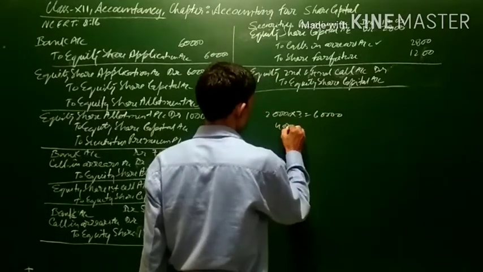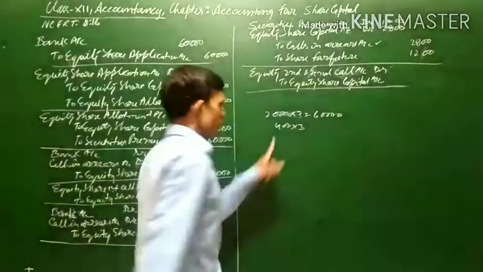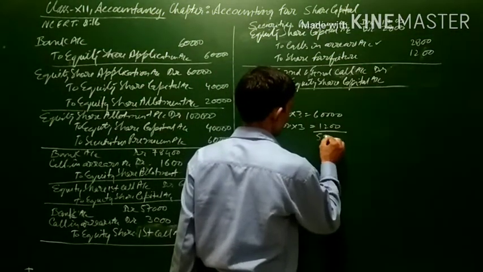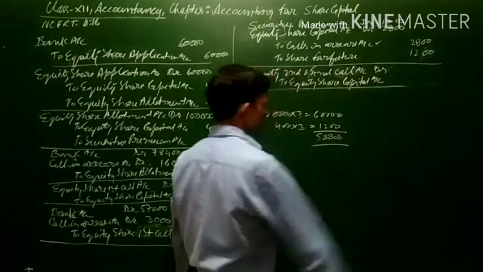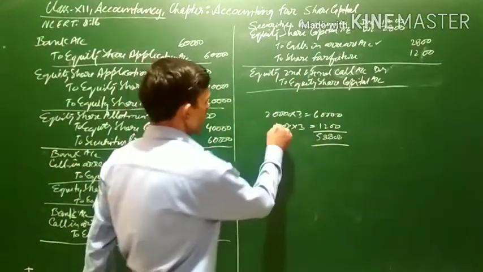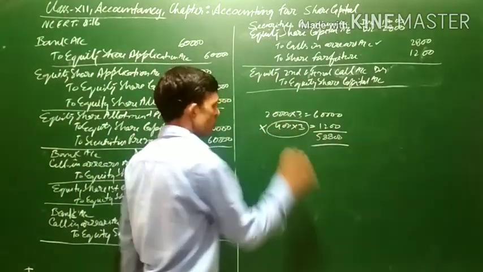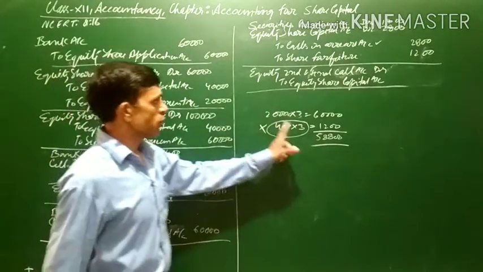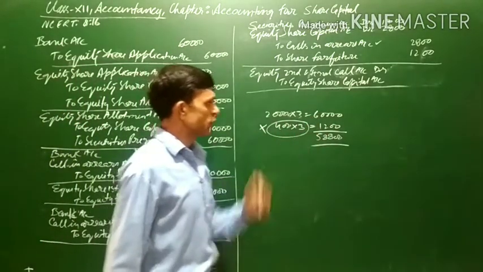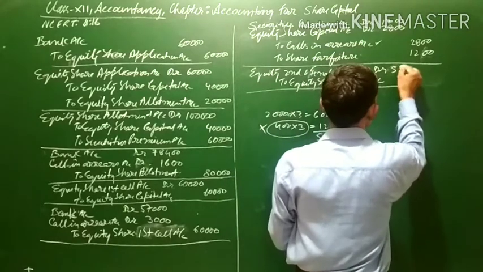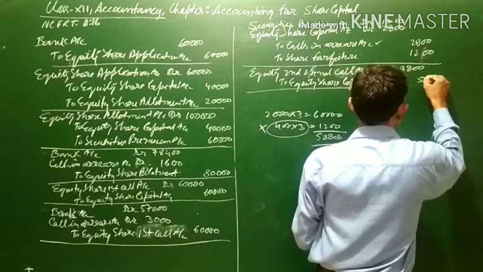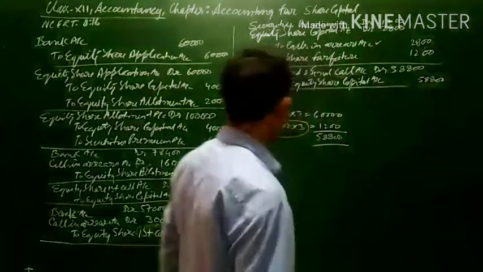Out of this, Mohit's share was 400 shares, 4 threes are 12, so 1200 will be deducted, and it will come to 58,800. This will be the amount due, because Mohit's shares have already been forfeited, which means on 400 shares the call will not be made. So only 58,800 will be called, being share second call money due.